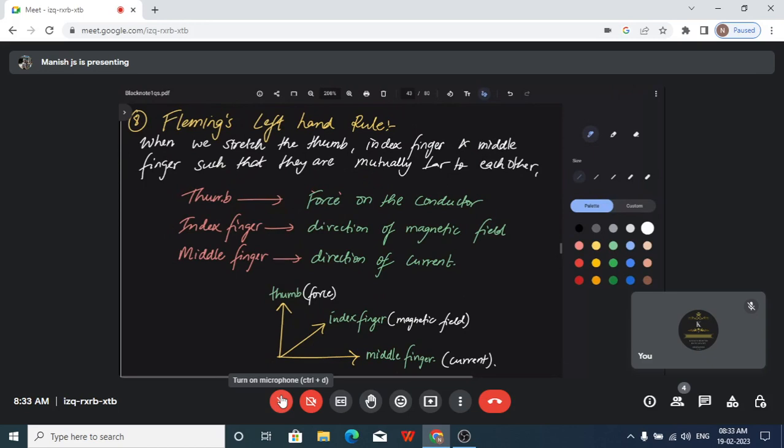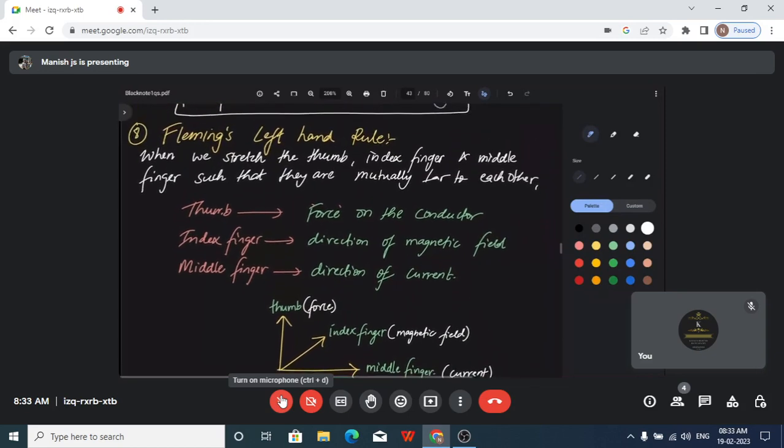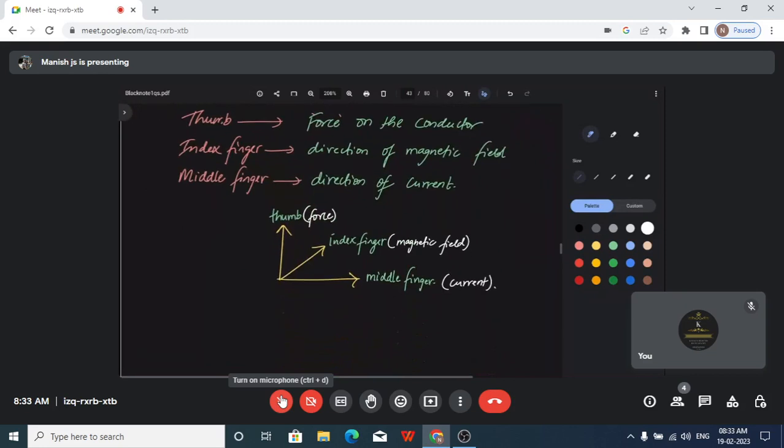You cannot find out the value of force. That is not possible here. Here you can find out in which direction the force is acting. Simple. In the same way, in which direction the magnetic field is going to act, that also you can find out, provided you know the direction of current. Any two things you know, you can find out the third one using this rule. Okay, so that's Fleming's left hand rule. That is the scope of this rule.